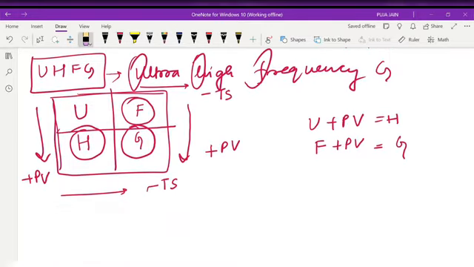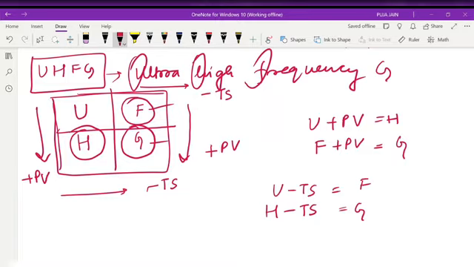So left to right: U minus TS is the one term, U minus TS and H minus TS. So what will I get? U minus TS, I will get F, and H minus TS, I will get G. So in this way you can remember our thermodynamic potential. Okay? Clear? UHFG, and UHFG we will write in a rectangle.